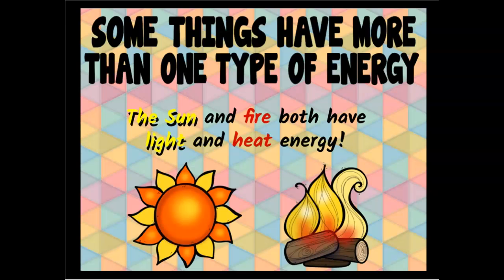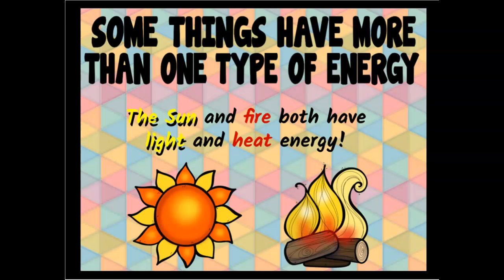So if we look at the sun and fire, they both have light energy and they both have heat energy. If you were to say the sun has light energy, you would be correct, but you'd also be correct to say the sun has light and heat energy. You're going to see several examples where you say, oh, that also has this type of energy, and you're correct.